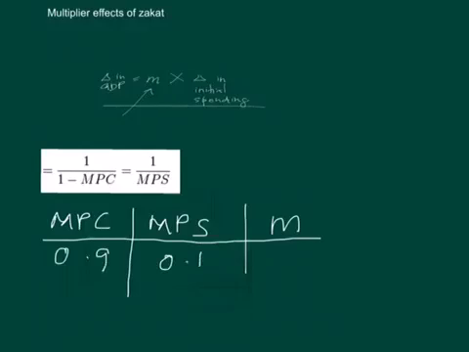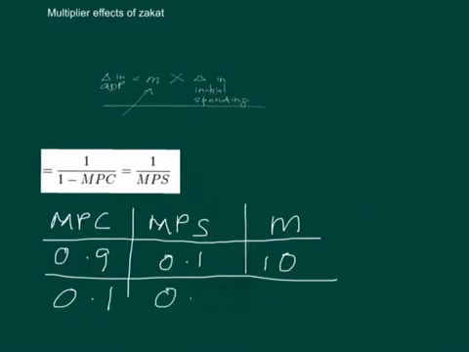They save very little, 0.1. Therefore, the multiplier here is about 10. While rich people consume less and therefore save a lot, and out of this we find that their level of multiplier is very low, 1.11.